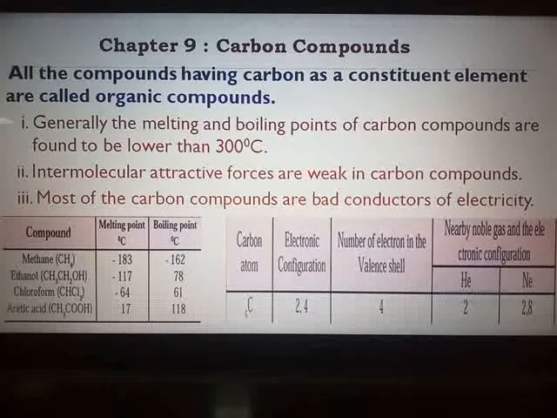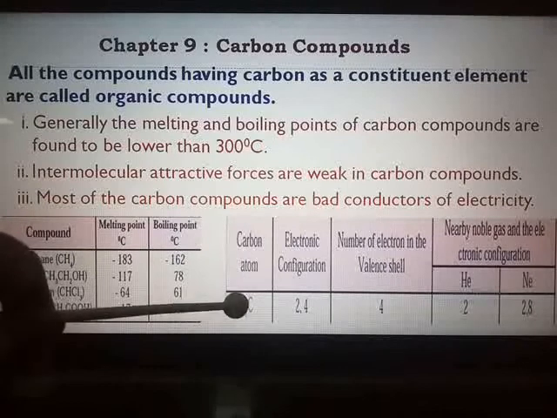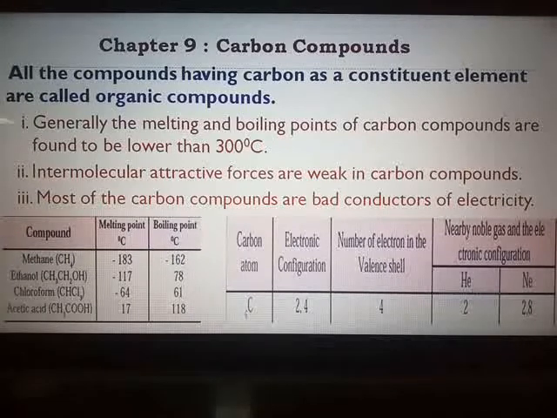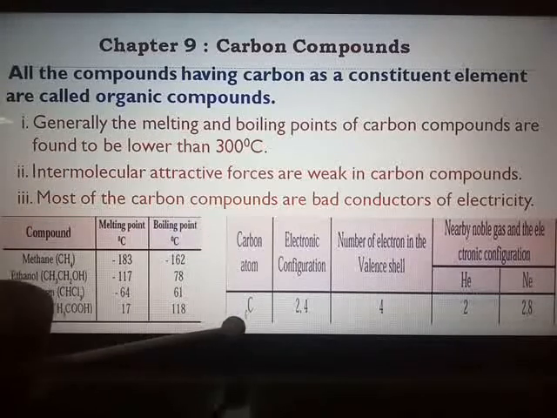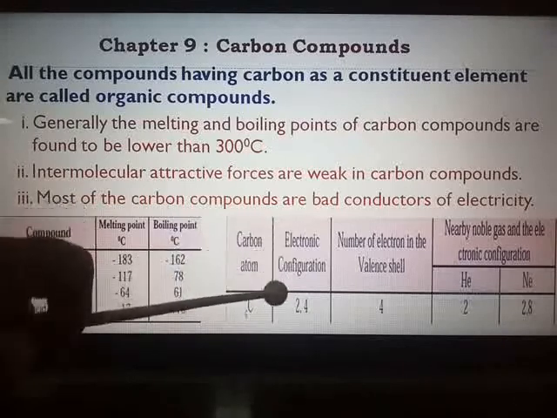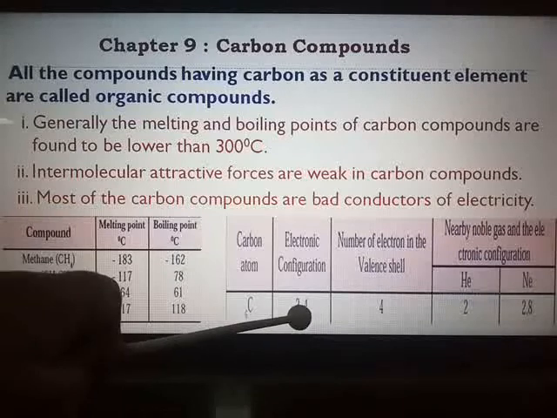About carbon, I don't have to tell you much because last year we studied the outer structure of carbon in detail, about its atomic number, its valency, its electronic configuration. So you know that the atomic number of carbon being 6, its electronic configuration is 2 electrons in the first shell, 4 electrons in the second shell.